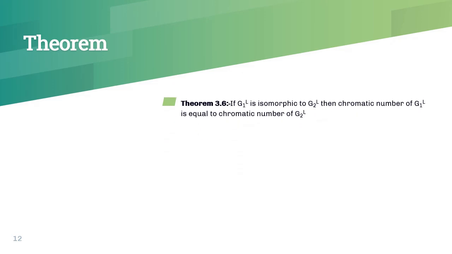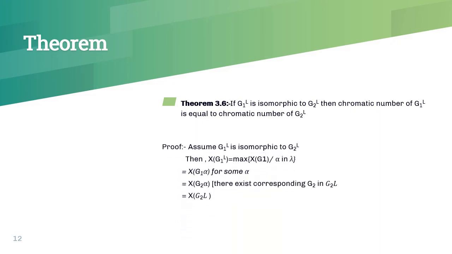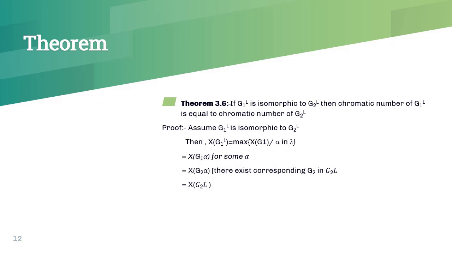Theorem. If G1L and G2L are isomorphic alpha C graphs, then their chromatic numbers are the same. Here is the proof. Assume G1L and G2L are two isomorphic alpha C graphs. Then chromatic number of G1L is equal to maximum of chromatic number of G1 alpha for all alpha in lambda.